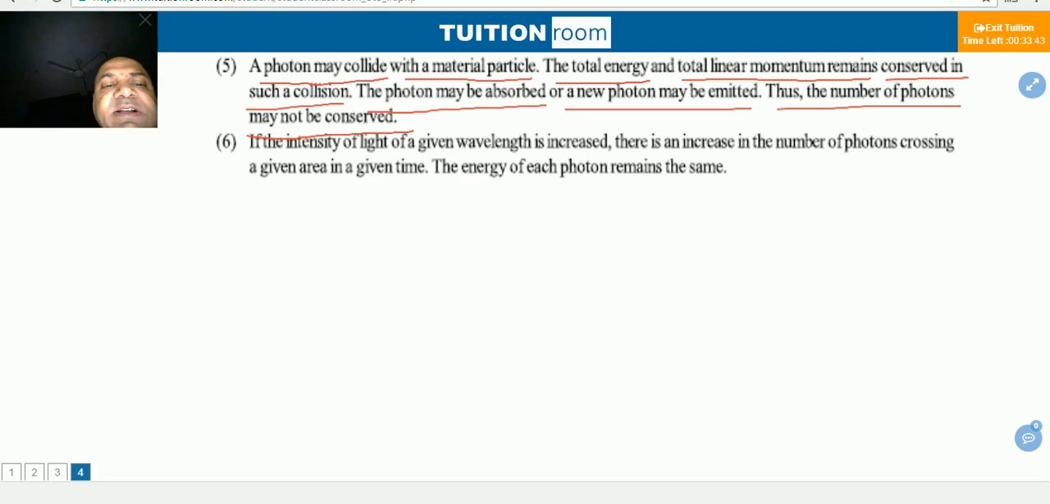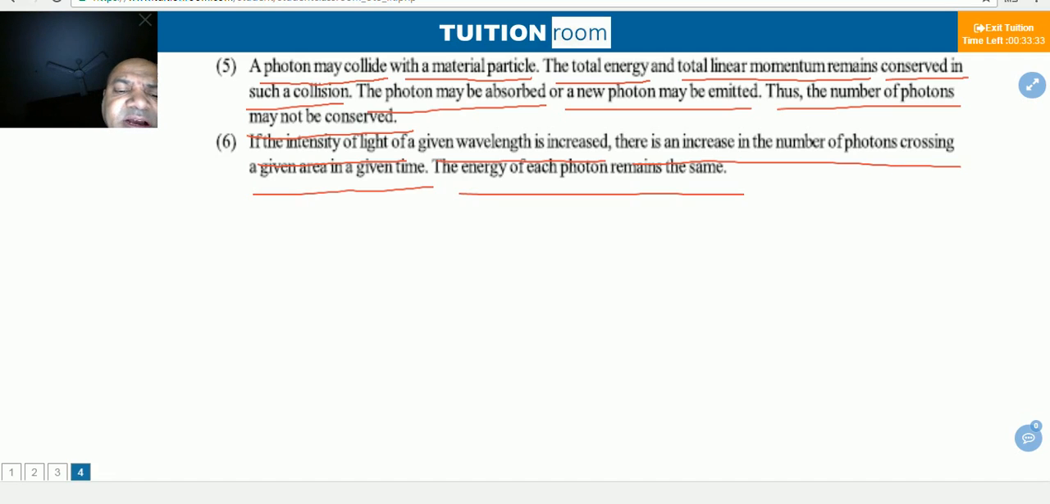If the intensity of light of a given wavelength is increased, then there is an increased number of photons crossing a given area. What he is saying, I am going to tell you this very important phenomenon: the number of photons is proportional to the intensity of the light.